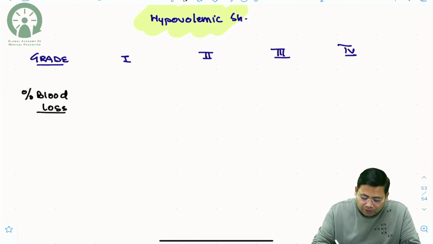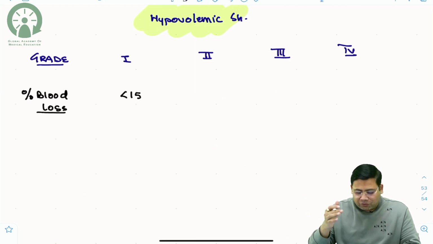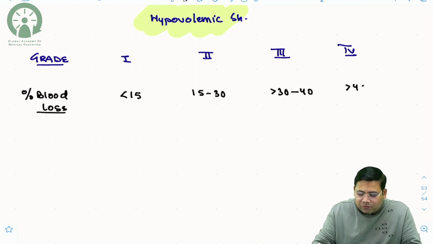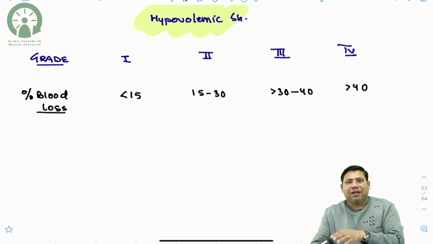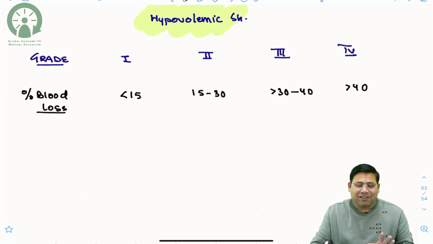The first point is at 15, then 30, then 40, you win. So less than 15% is grade 1, 15 to 30% is grade 2, more than 30 up to 40 is grade 3, and more than 40 is obviously grade 4. Because of this, this classification is also known as the tennis classification.